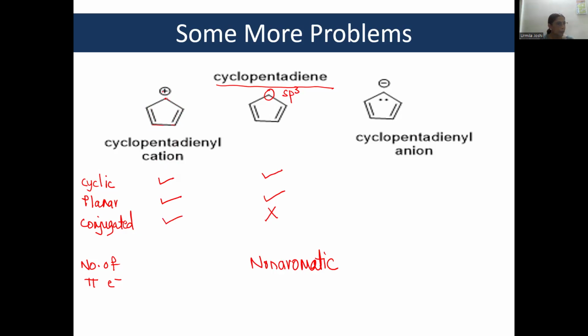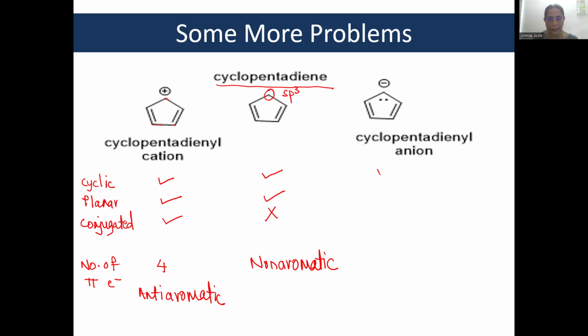There are 2 double bonds and a positive charge, meaning no electrons in the positively charged carbon. So the number of pi electrons is 4. And when the number of pi electrons is 4, the structure is anti-aromatic.